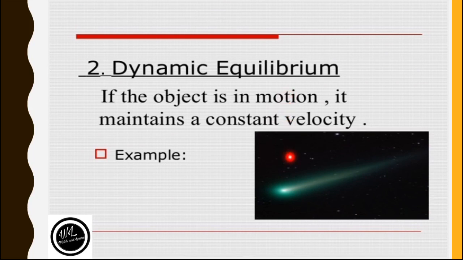The weight of the paratrooper will be acting in the downward direction, while the air resistance or the air friction will be acting in the upward direction. So these forces will cancel the effect of each other, and there will be no net force acting on it, or we can say that the body will be in a state of equilibrium.